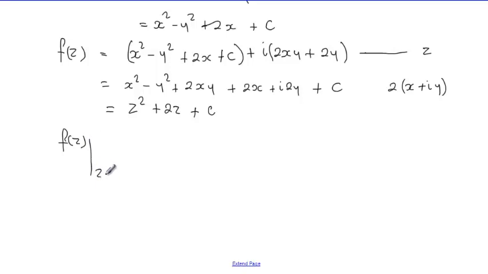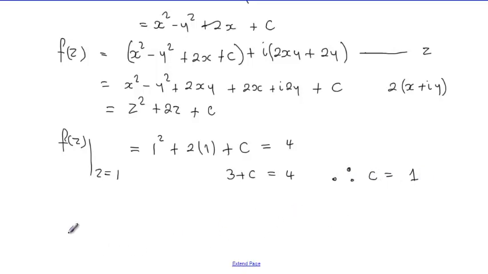So taking f of z evaluated at z equals 1, this will give us 1 squared plus 2 times 1 plus c, but this is said to be equal to 4. Now simplifying this, we get 2 times 1, which is 2, plus 1 is 3, so we've got 3 plus c is equal to 4, therefore c is equal to 1.